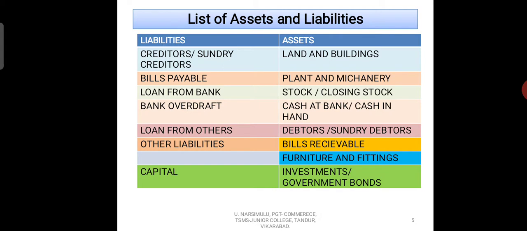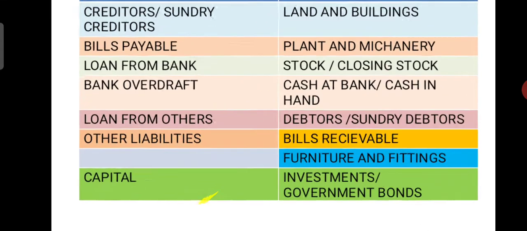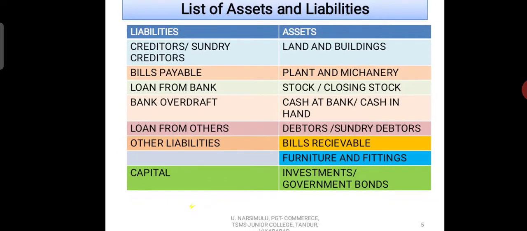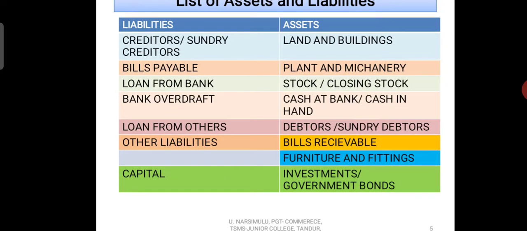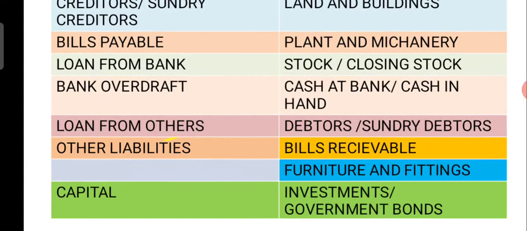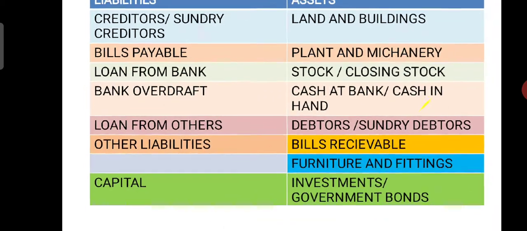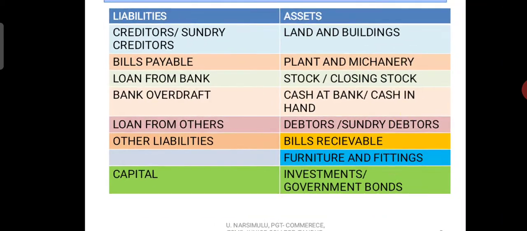Here you have to memorize all these assets and liabilities. Some other assets and liabilities will also be there, but most probably these are the ones we will see in the problems, and some more assets may be added. See, what are the assets here? You have to remember all these assets and liabilities.